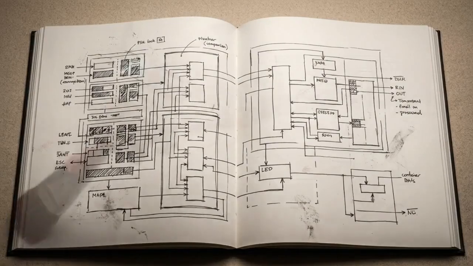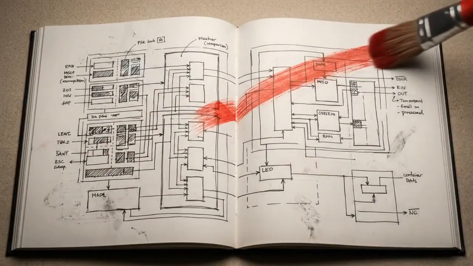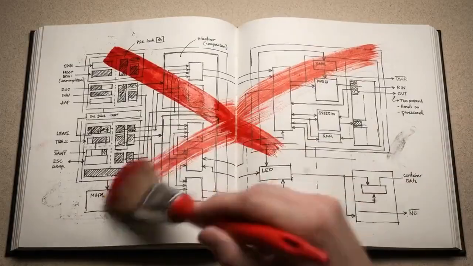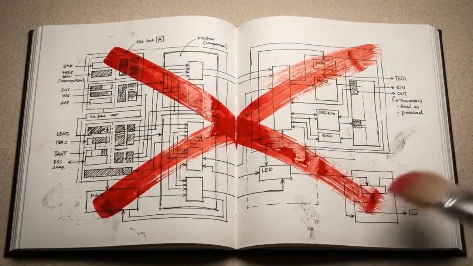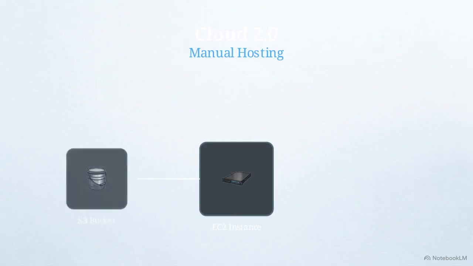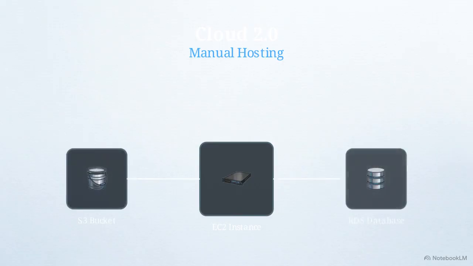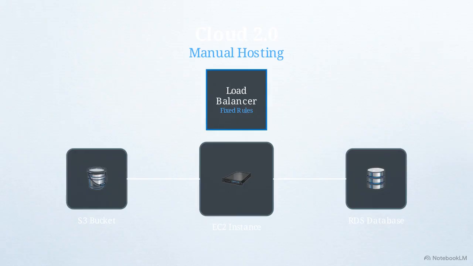If you are reading standard computer science textbooks right now, the architecture being taught is diverging from what is required in modern production environments. We call this model Cloud 2.0. It's focused on manual hosting, provisioning an EC2 instance, attaching an S3 bucket, and hosting a database. Scaling relies on a human engineer setting fixed rules and manually configuring a load balancer to manage traffic.